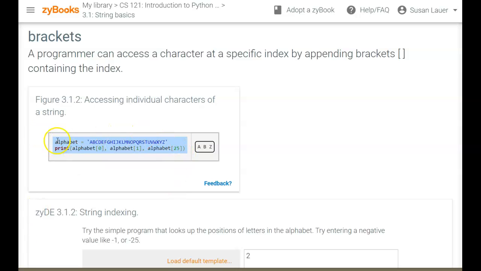So what would happen if we wanted the length of the alphabet, len with alphabet in there? That would actually be 26. So don't confuse indices with length. A length is how many characters there are. Indices start with 0, and then you go all the way up to the length minus 1.